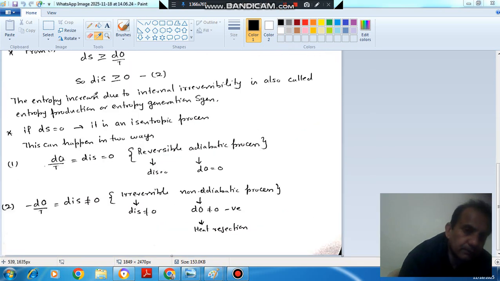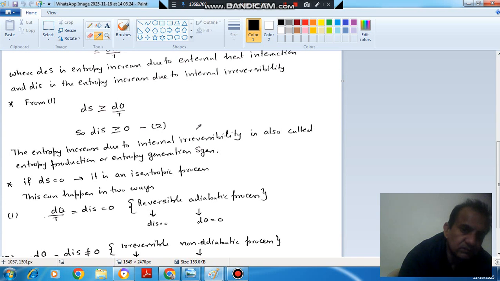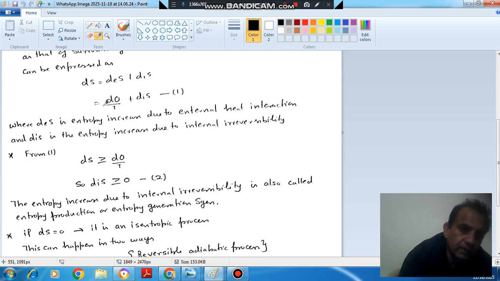Now if we analyze an isentropic process, it means dS has to be 0. This can happen in two ways.